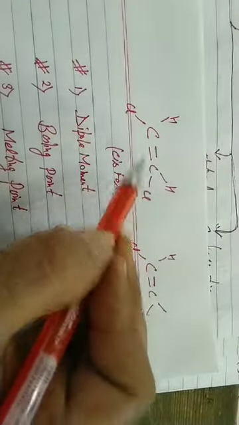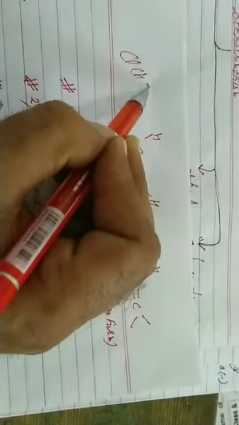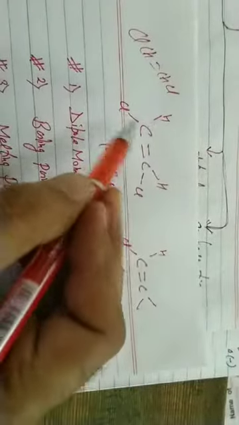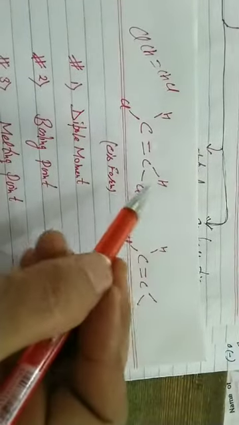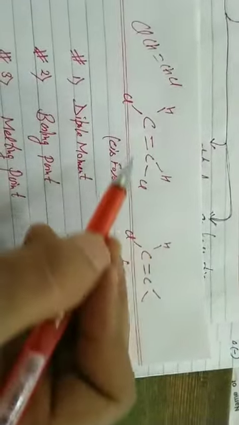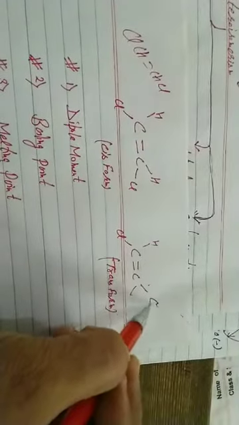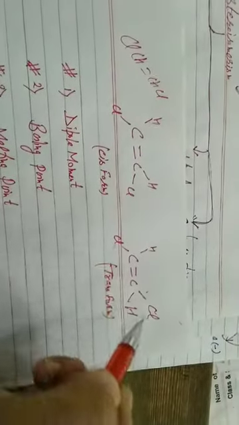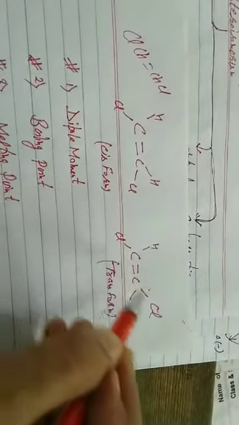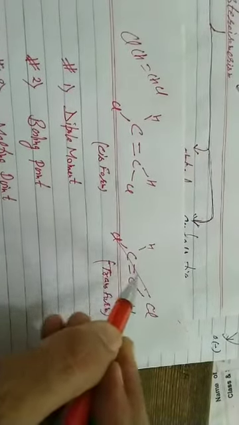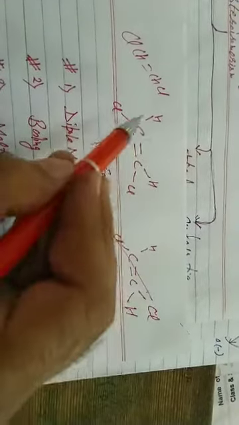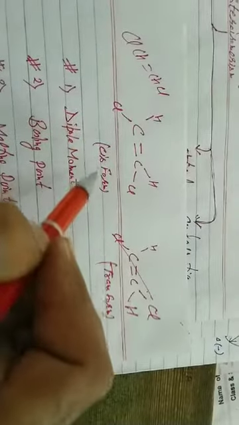1,2-dichloroethene, ClCH double bond CHCl. When I open this structure, I mention it in this form: hydrogen above and Cl below. In the second case, students, I flip these two groups: Cl above and hydrogen below. Similar groups on opposite positions form the trans form, and similar groups on the same side form the cis form.